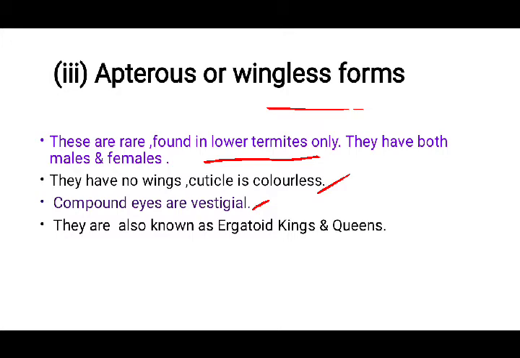So even though they have eye structure, they perform their function in a dark condition. So that's why they are completely blind. Okay, so termites are blind forms, blind creatures, because they live in dark condition. If they have light, so what happens in the nest if they have a light?